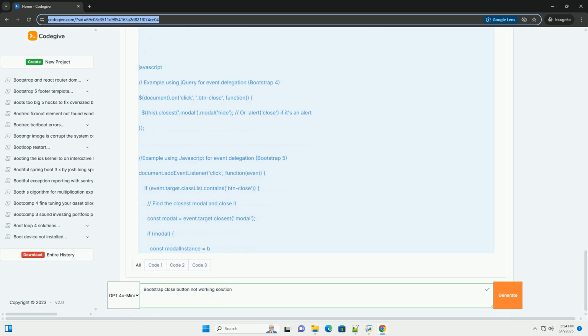For example, jQuery. Bootstrap 4 relies on jQuery, but Bootstrap 5 doesn't. If using Bootstrap 4, ensure jQuery is included before the Bootstrap JavaScript.